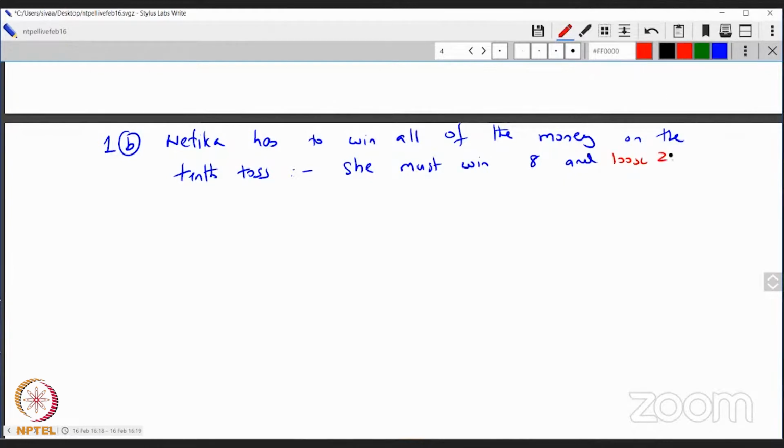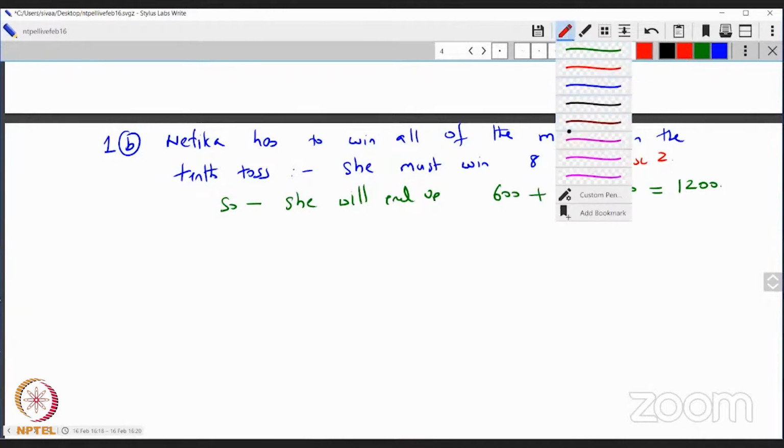So what will happen if this happens? She'll end up with 600 for all her money, plus 800 for the wins, and then she has lost 200. So that will give her 1200. Is that clear? That's the first observation. Observation number one is this.